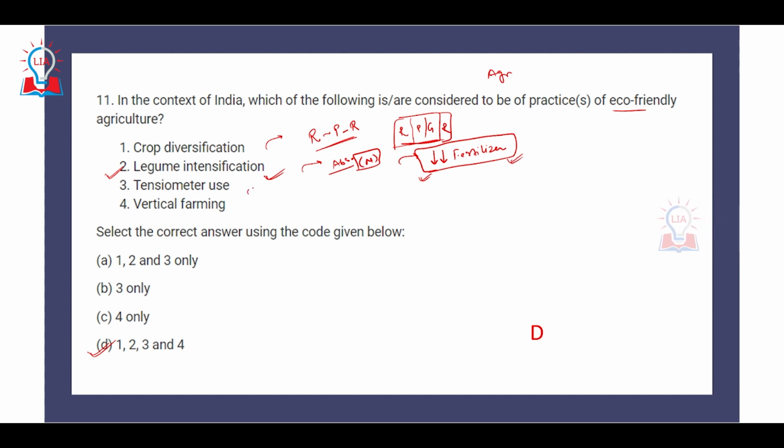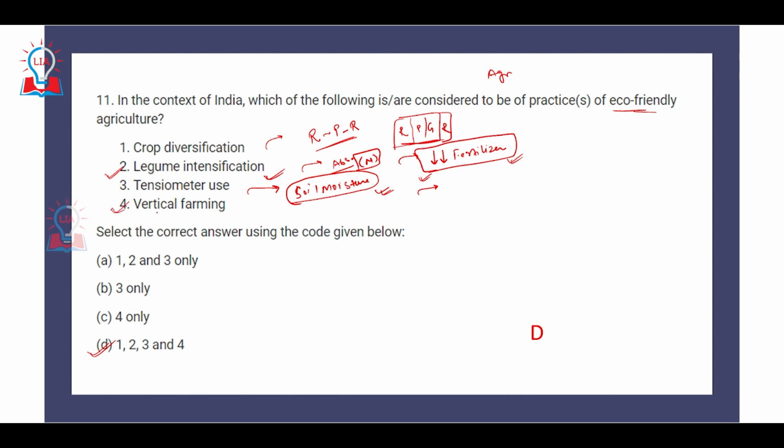Third is tensiometer. Now tensiometer is an instrument that is used to measure the soil moisture. So obviously if you are able to use a tensiometer in your agricultural land, you'll be able to know exactly how much water the crops need, and will not indulge in the practice of over irrigation, which is becoming a very big problem, especially in the northern states of India. Because if you are practicing over irrigation, then there will be a problem of salinity. There will be an increase in the salinity of the soil, and over a longer period of time, this increased salinity will cause a decrease in the crop yield. So that is also not eco-friendly agriculture.